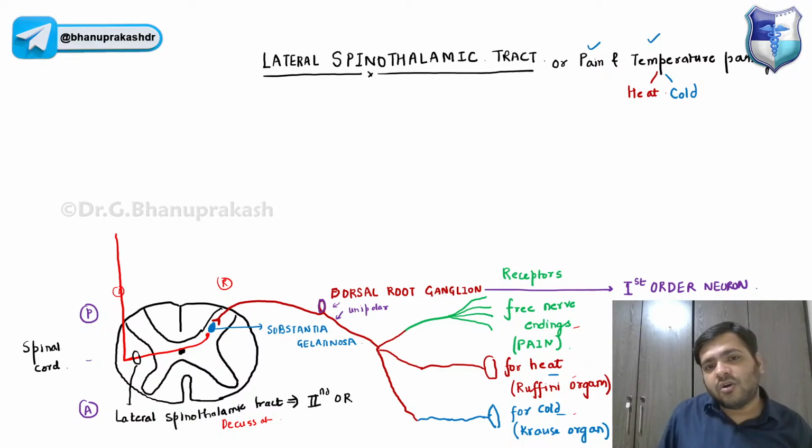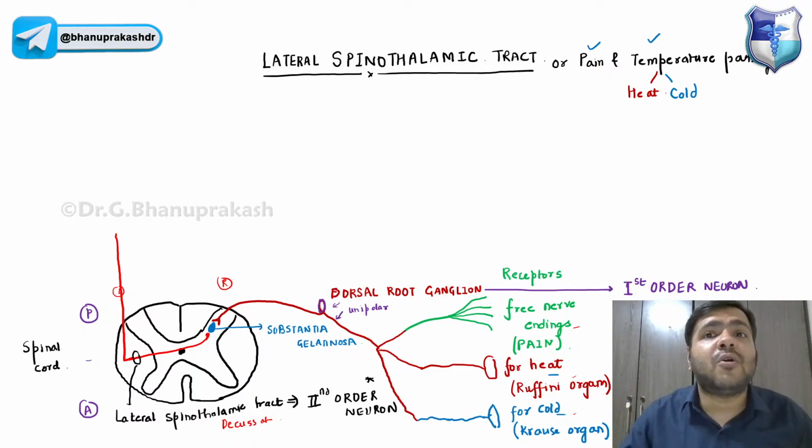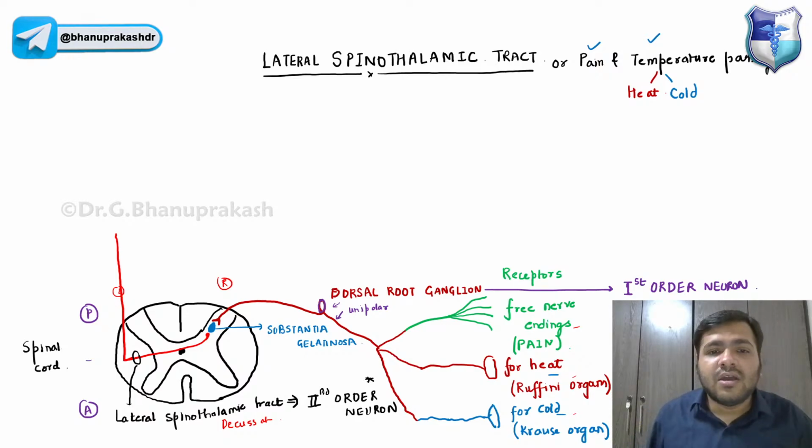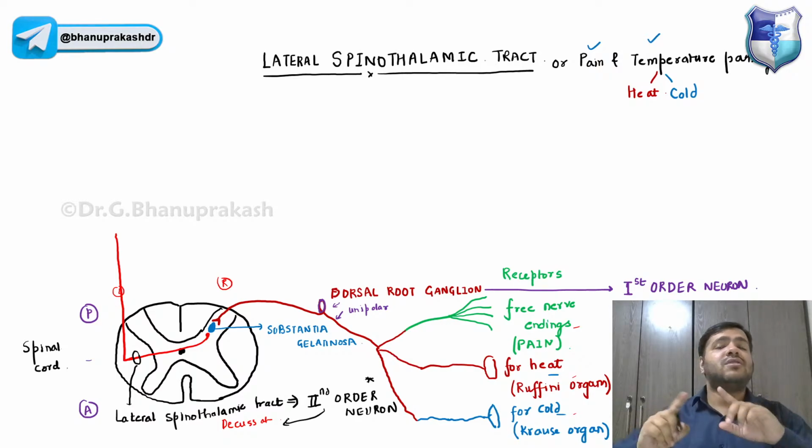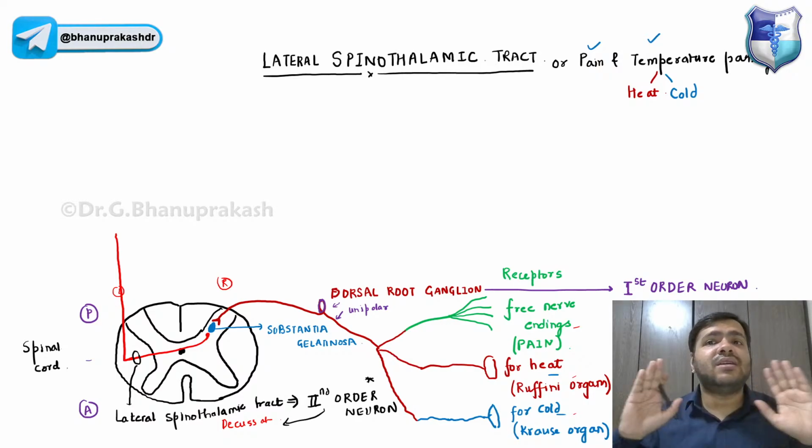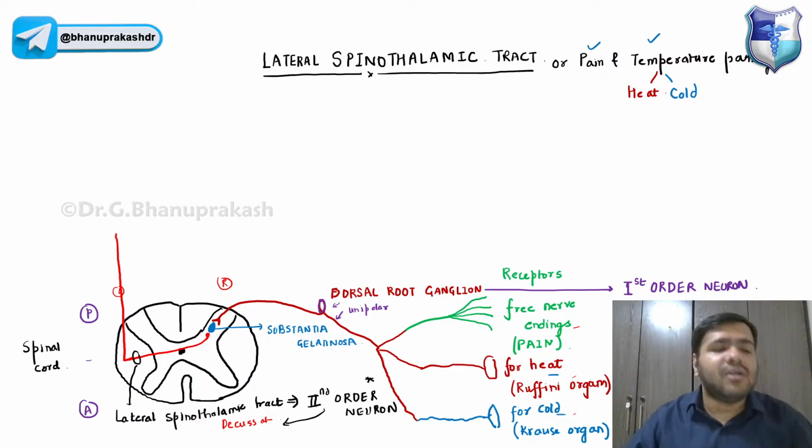Again, a key point that you guys have to remember: only the second order neurons have the property of decussation. Only the second order neuron can decussate. First order and third order neurons cannot decussate. John, very good. Osama, very good. Asan, very good.